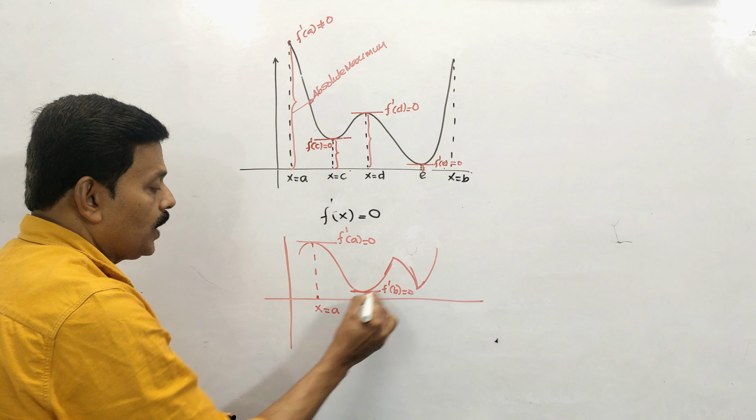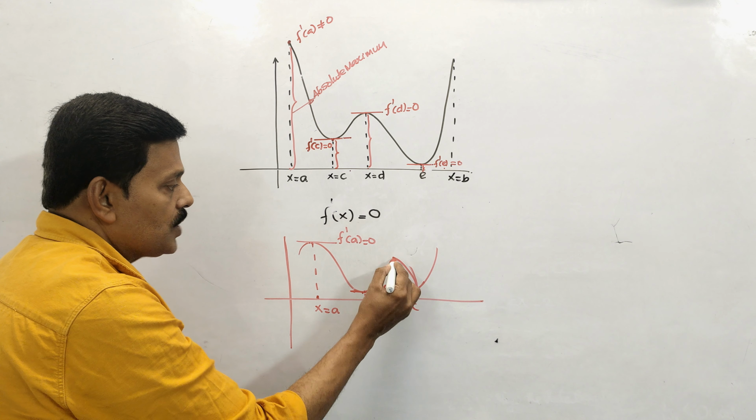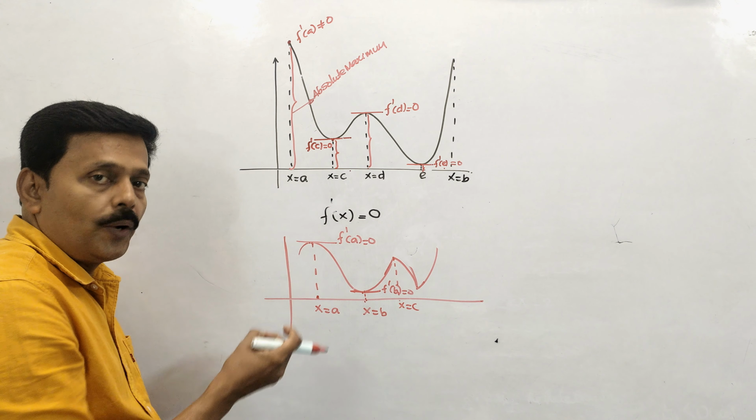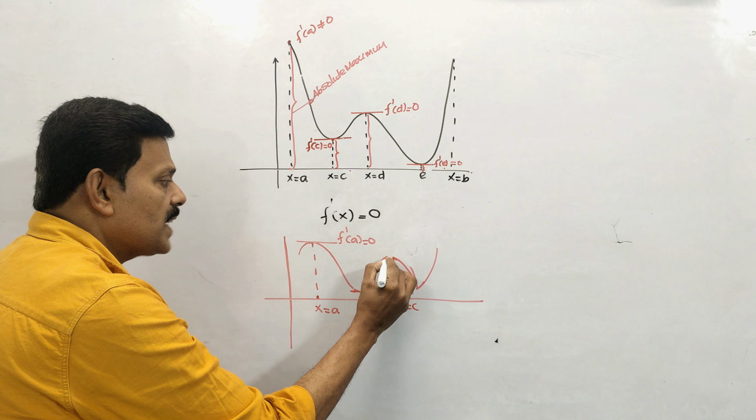And this is the place where the derivative is not defined, because we learned wherever sharp edges or corners are there for a function, the function is not differentiable. But still, that point, say x is equal to c, is called a critical point. At this critical point, we are getting a maximum. That maximum is called local maximum.